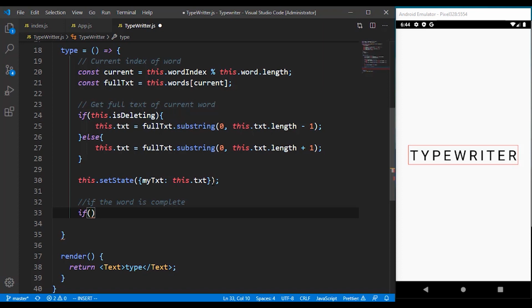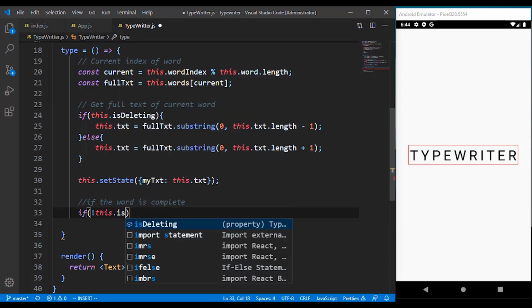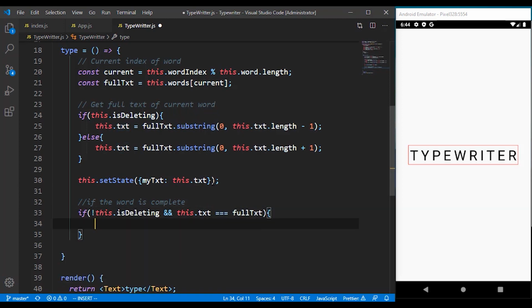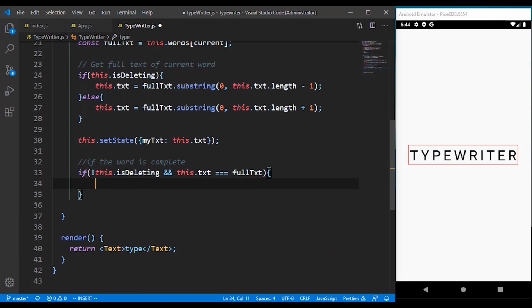So if the word is complete, we have to check whether it's deleting or not, and we also have to check whether the text is equal to the full text. So all we have to do is check if this is deleting, and also if the txt is exactly equal to the full text. That means that the txt itself is equal to the full text.